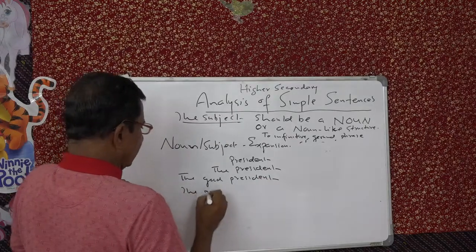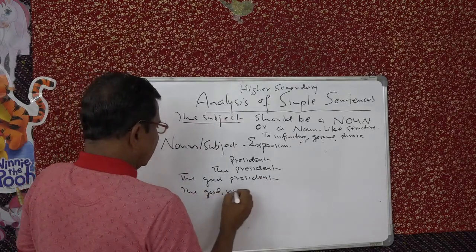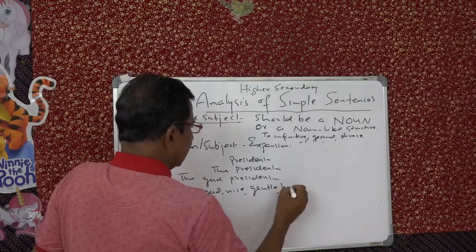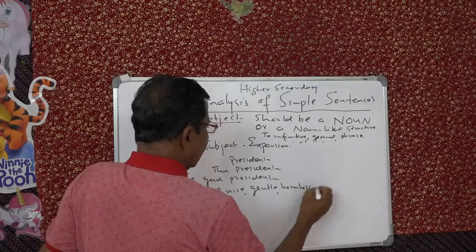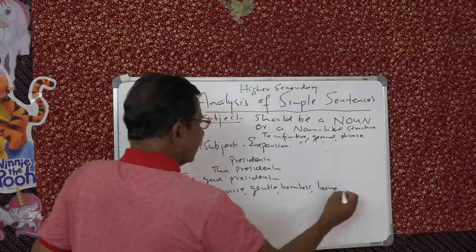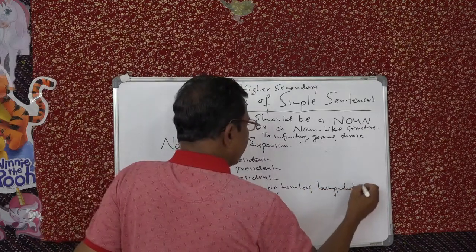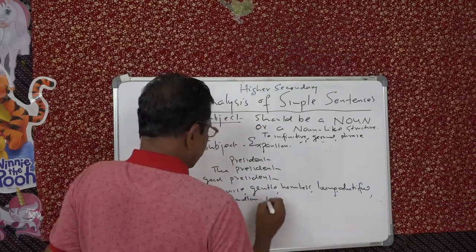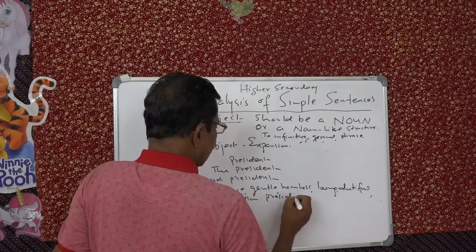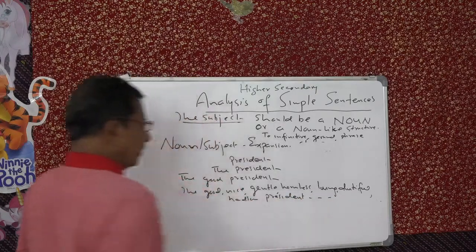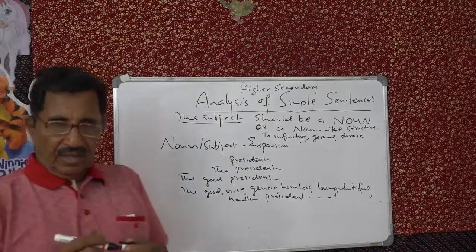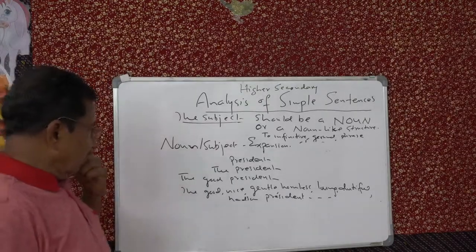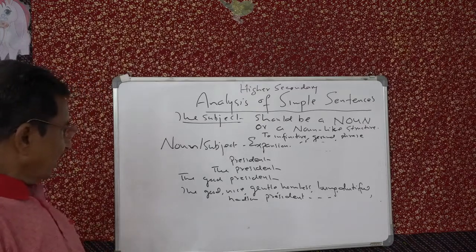The good, nice, gentle, harmless, loving, beautiful, handsome president. See, you can go on adding like this. President of, you can say America or India or Japan or the good, nice, etc. See that?